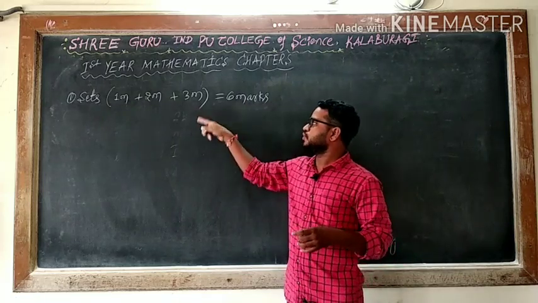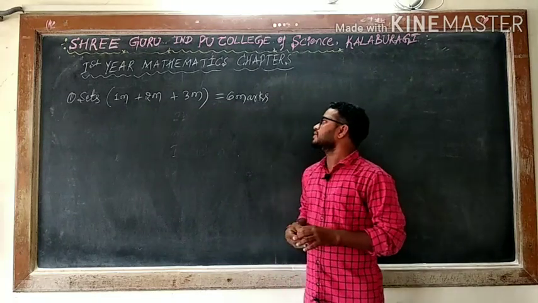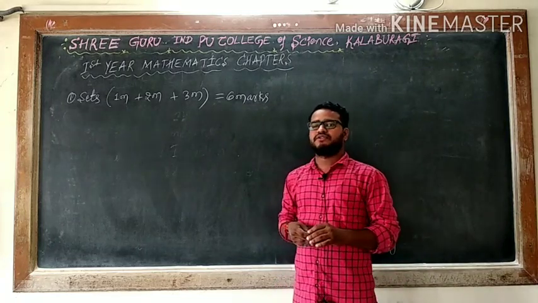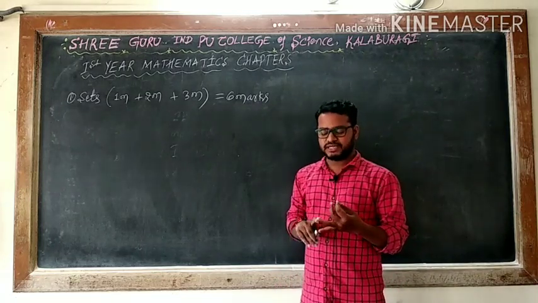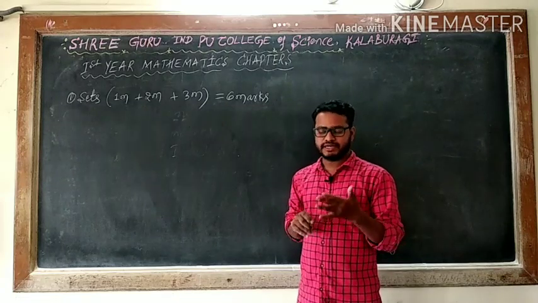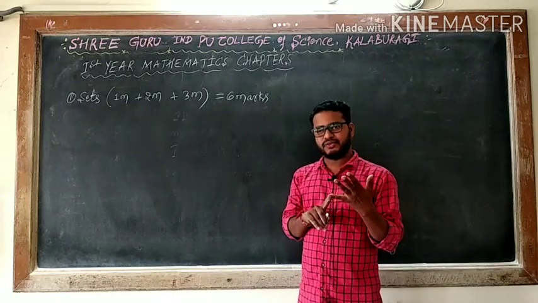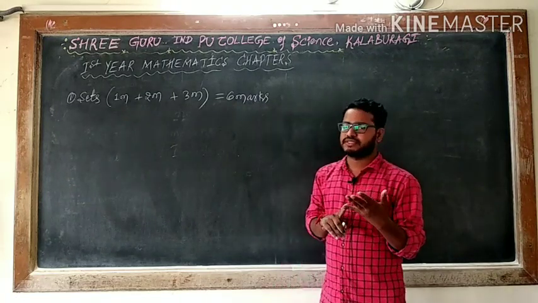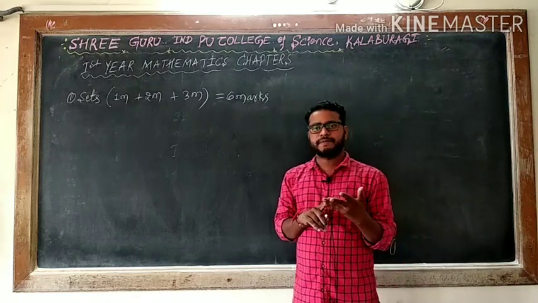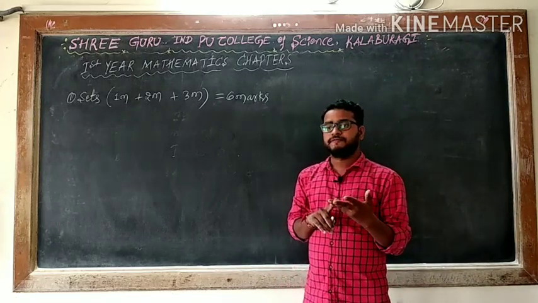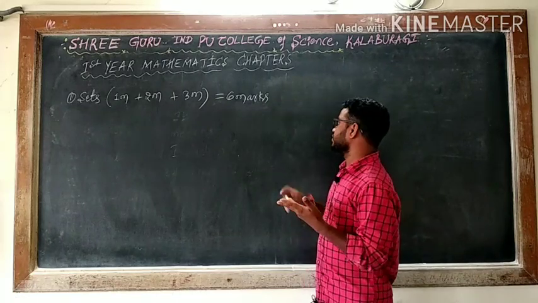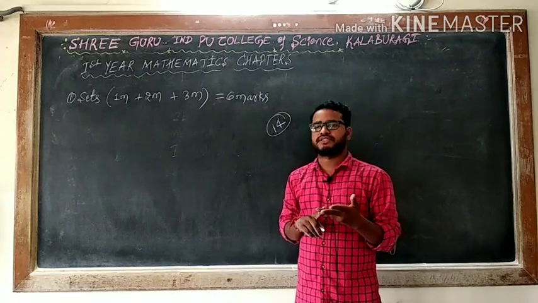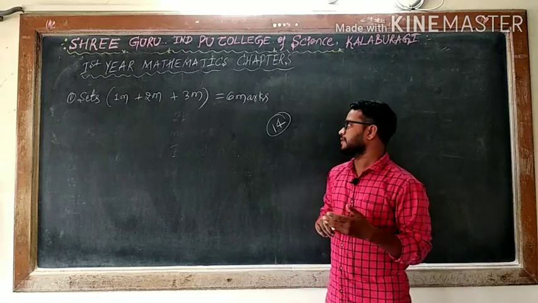So exam point of view, 1, 2, 3. The 1 is a 1 mark question, the second you will get in part B, and the 3 is in part C. So here in our first year the paper pattern will be part A, part B, part C, part D and part E. In part A, you will get 1 mark questions. That will be 10 questions. There is no choice. In part B, you will get 14 questions. Out of these you have to write 10 questions. 4 are choice, means you can write any 10 out of 14.